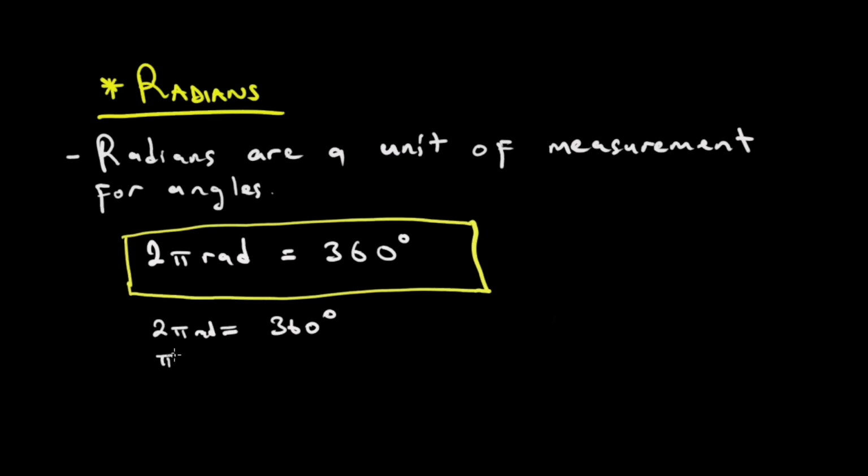Zvoreva izvo kuti pi rad handiti over 2. Saka panapa tina 2 handiti. Toda ta cancel out 2 uyu. It's equals to 360 degrees over 2. This means kuti chi matu akachekana pi rad inenge iri equal to how many degrees? 2 into 360. 2 into 3 it's 1 with the remainder of 1 it becomes 16. 2 into 16 it's 8 into 0 is 0.